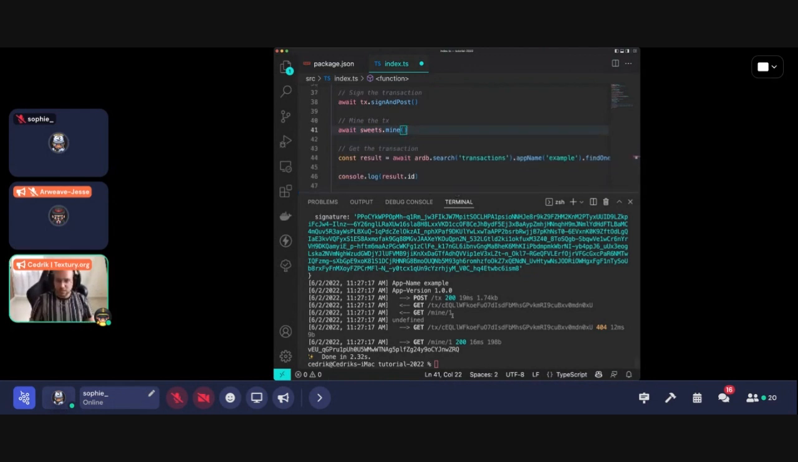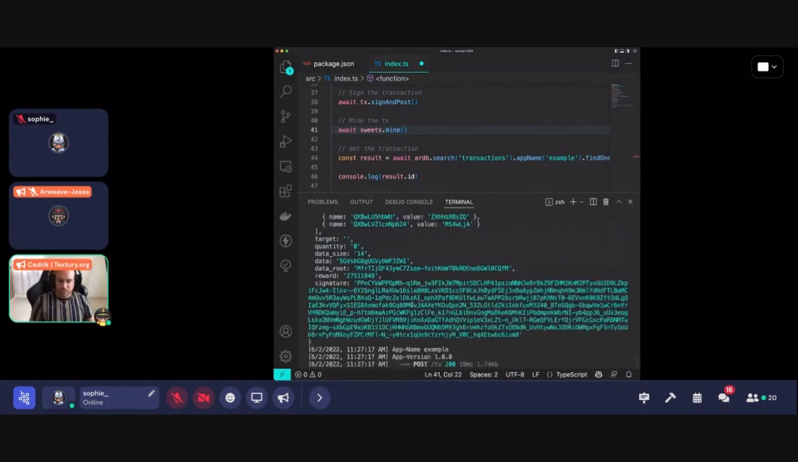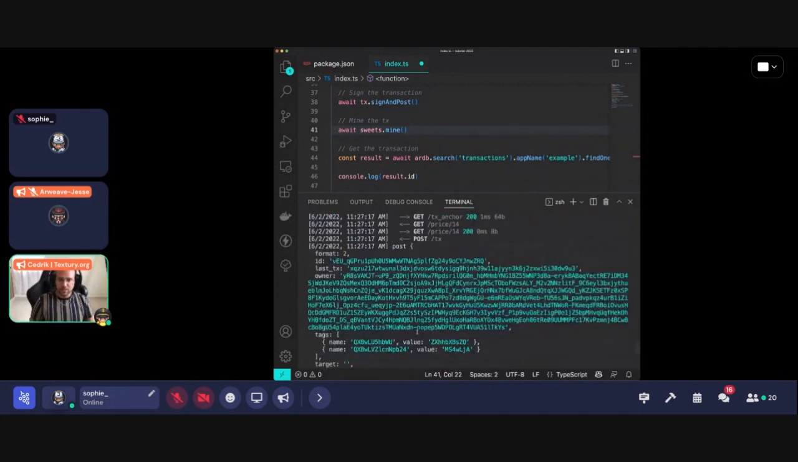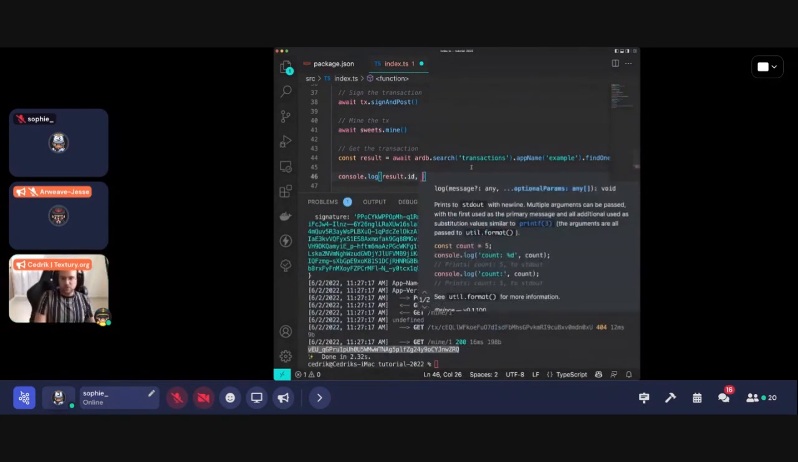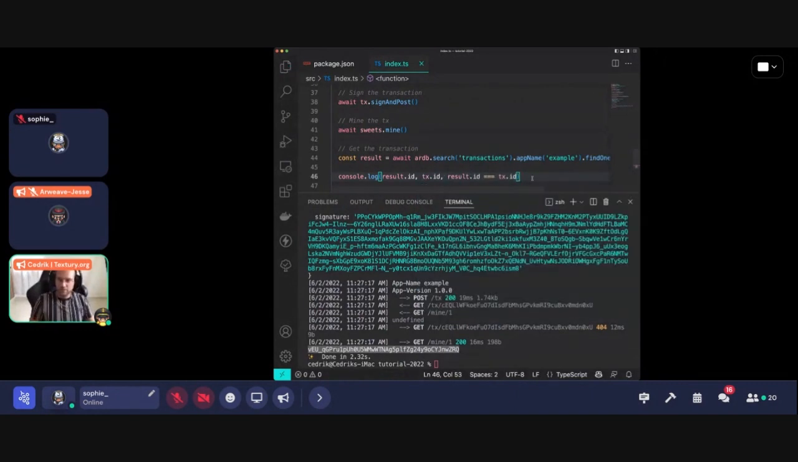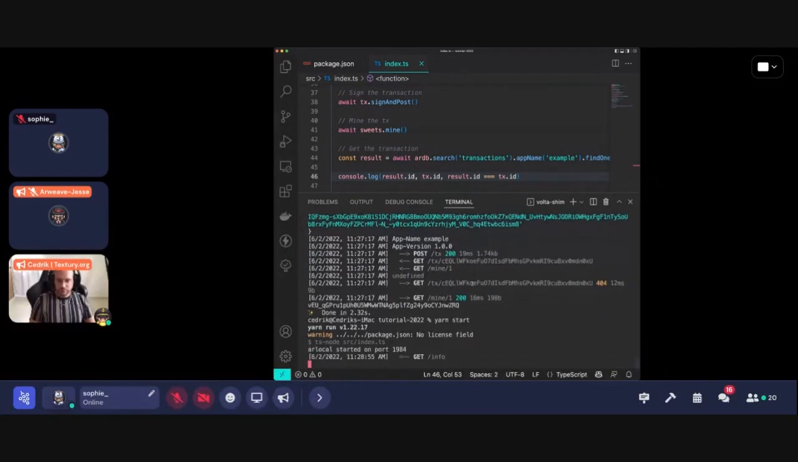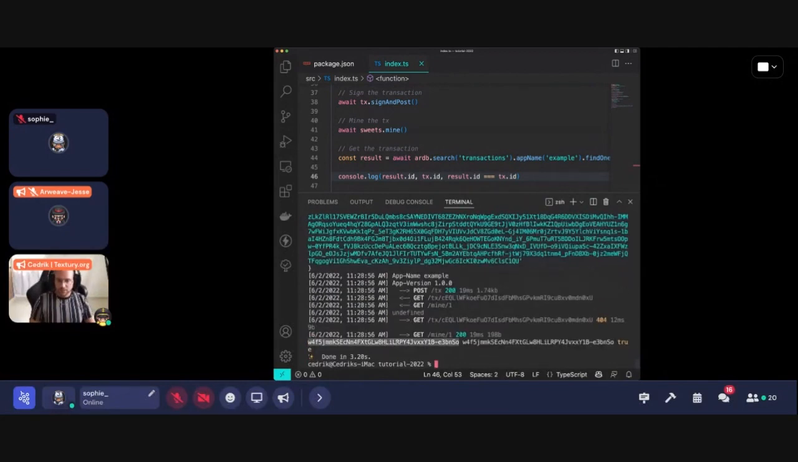So as you can see, we get the result.id, which is exactly the same one as the one that was posted here. We can also verify that by doing tx.id and also comparing both the transaction ID that we posted and the result of the transaction ID that we received. And both are the same, and it's true that both are the same.